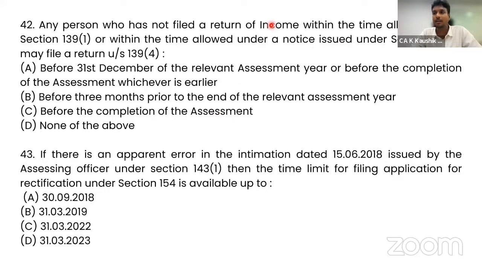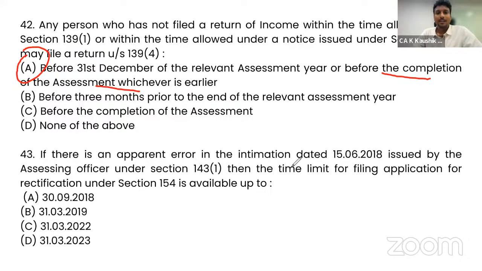Then comes any person who has not filed return of income within the allowed time under section 139(1). When can he file the belated return or a revised belated return? Before 31st December of the relevant assessment year or before the completion of the assessment. So A is the correct option.